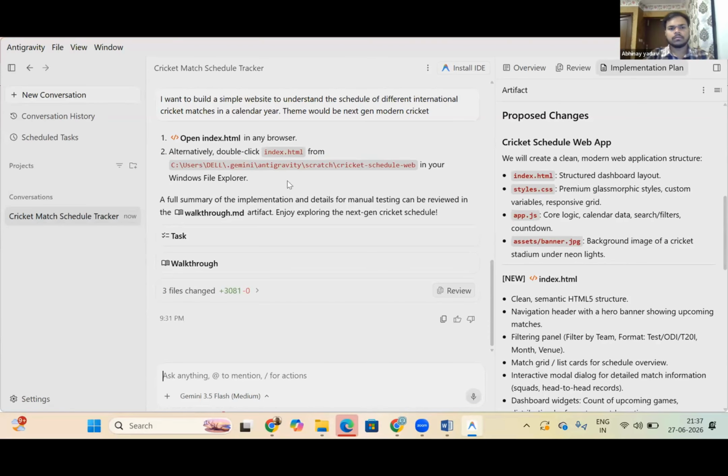So this is where I reached, but now I'm not able to understand. It is saying open index.html in any browser. Do I need to double click this to open the website, and will that website be ready? Because I was just following the instruction.